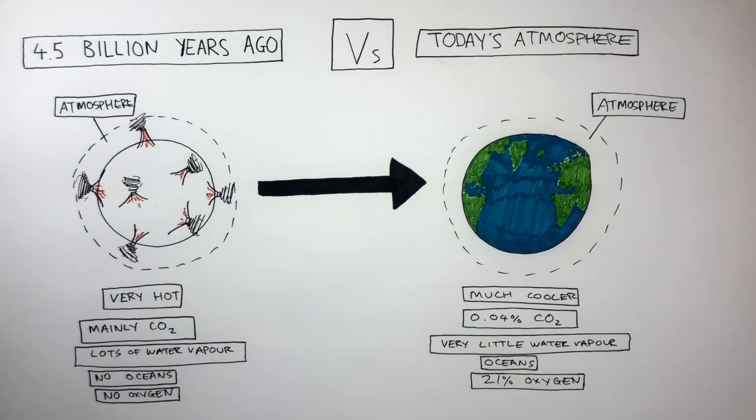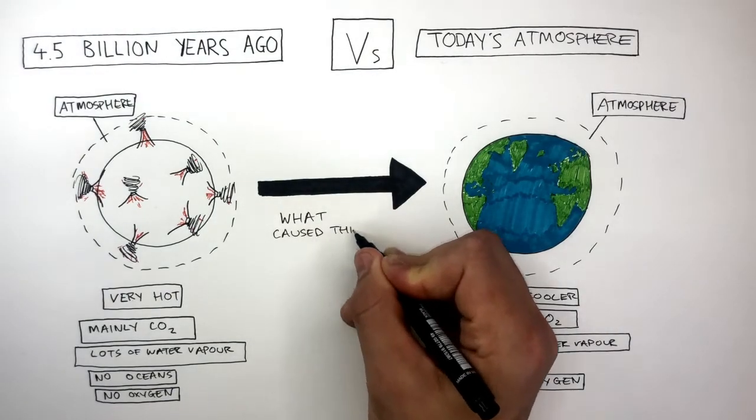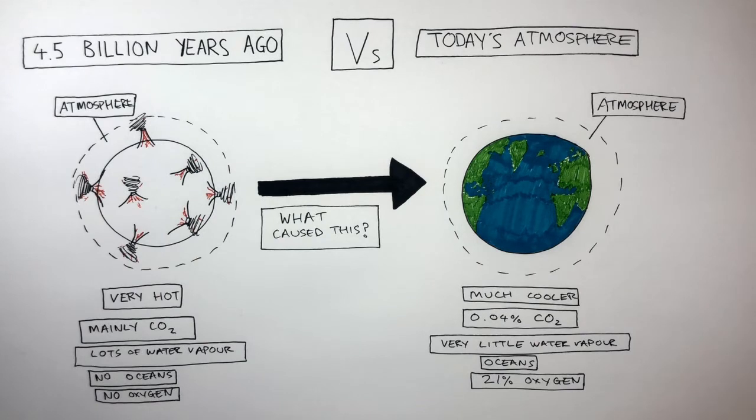So with so many changes, what caused this? Well, in this video, we're going to learn how the formation of fossil fuels led to the decrease in carbon dioxide levels in Earth's atmosphere.